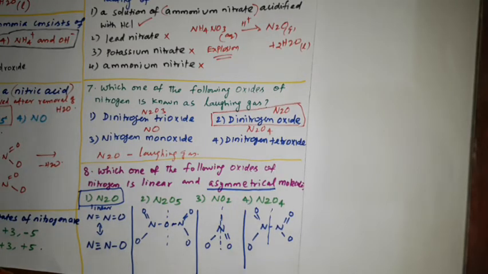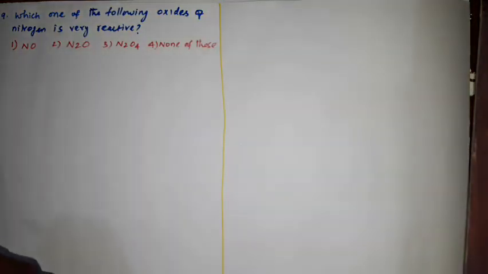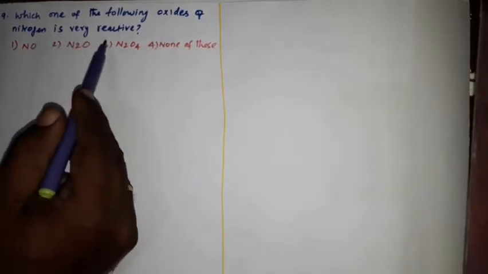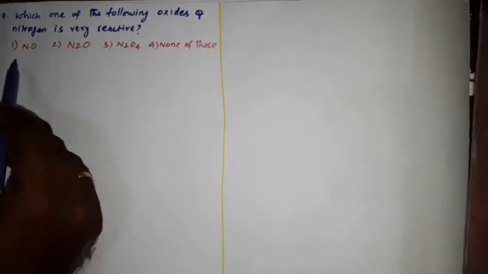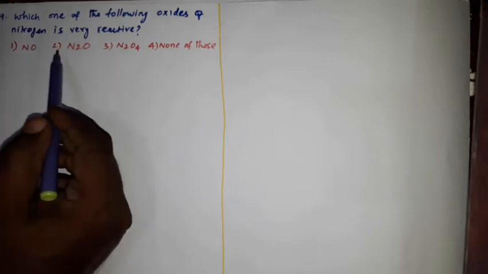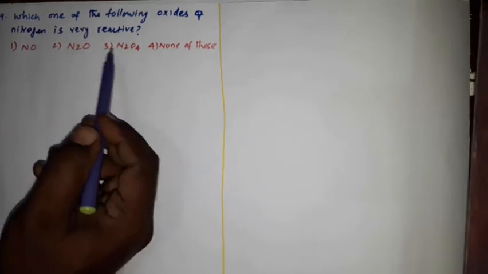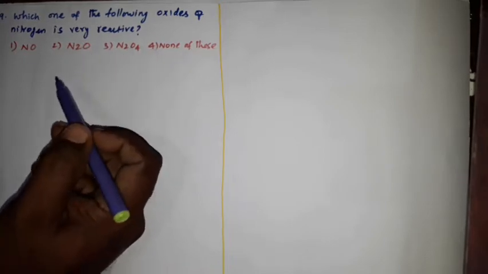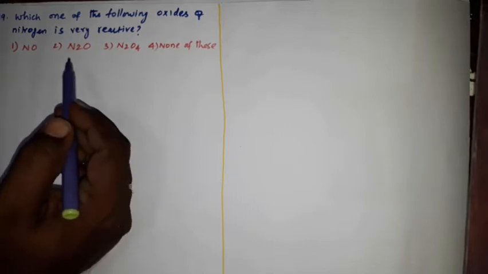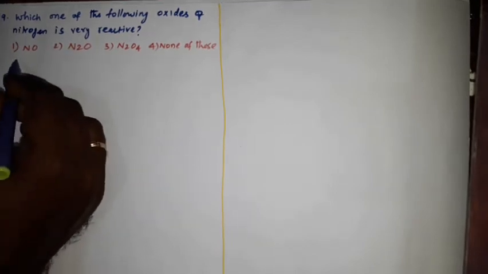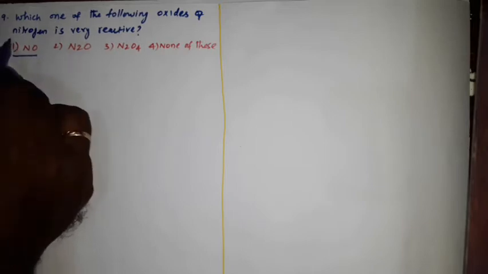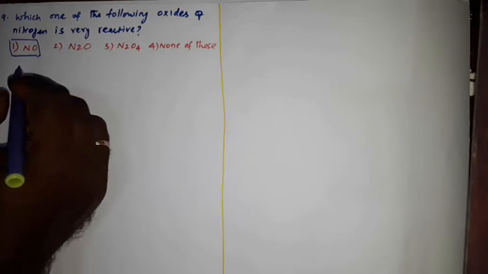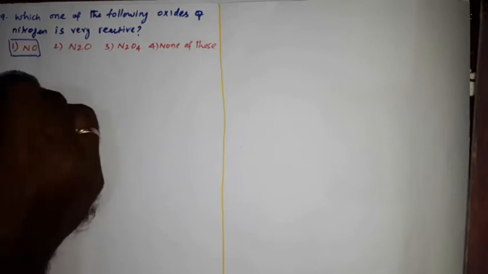Clear? Question number 9. Which one of the following oxides of nitrogen is very reactive? Option 1, NO. Option 2, N2O. Option 3, N2O4. Option 4, none of these. Okay, for this question, see this NO, nitrogen monoxide. This is the right answer because it shows high reactivity towards oxygen and chlorine.